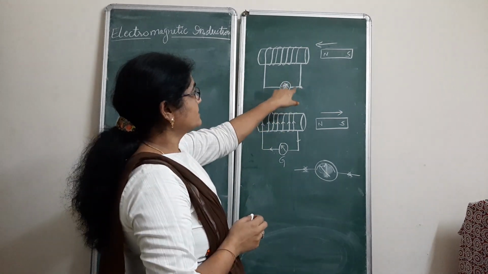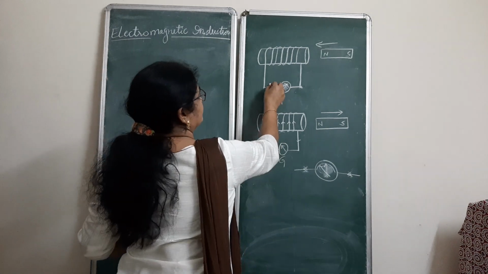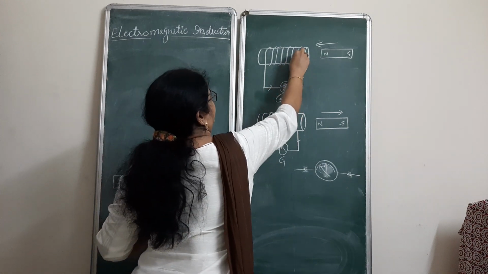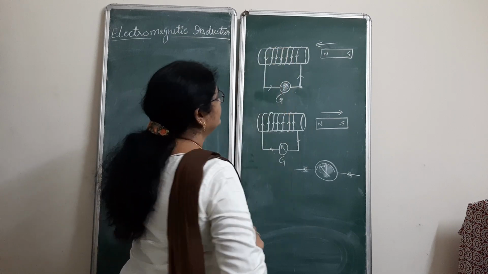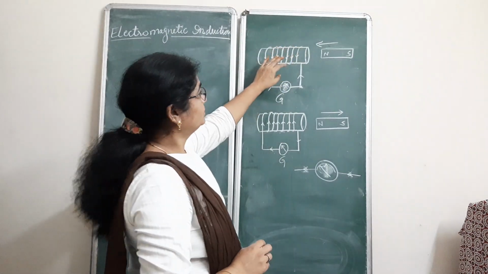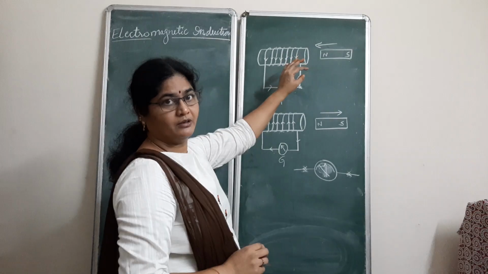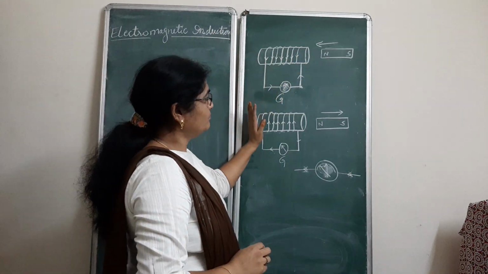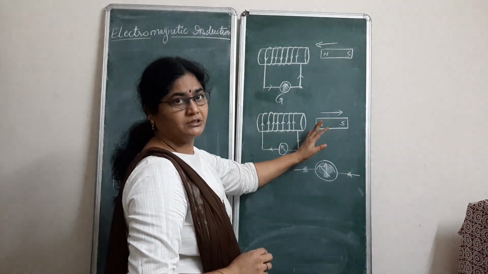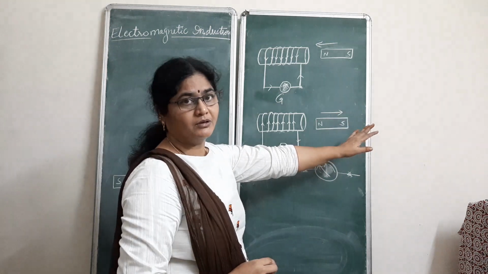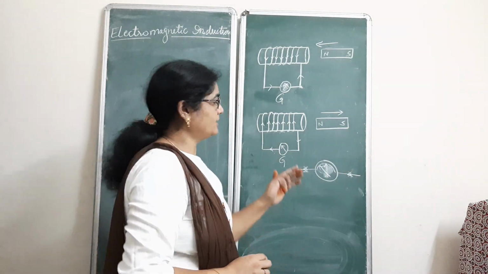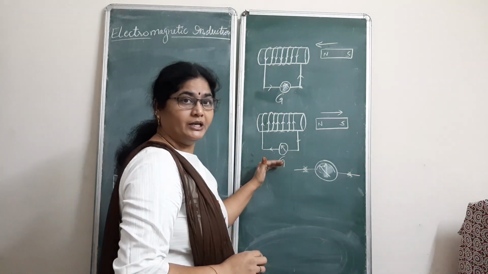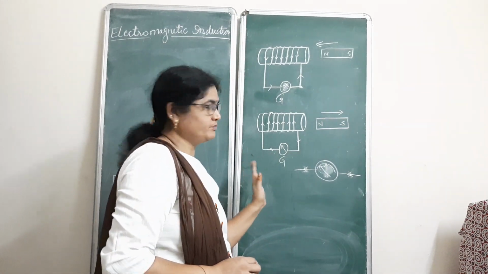That means to say the current starts flowing through the conductor this way. The current started flowing through the wire in this way. Okay, so when he moved the magnet away from the coil, again he observed a deflection in the galvanometer, but now in the opposite direction.